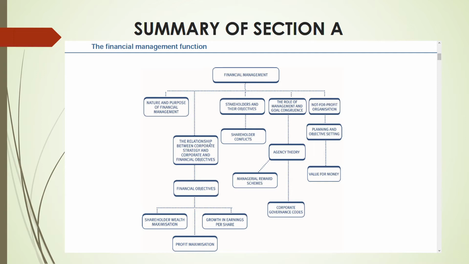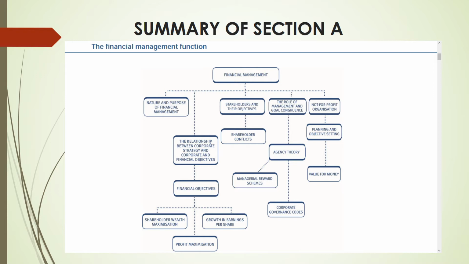Next, we have corporate governance code. In SBL, we have this corporate governance code, right? And also in your F1 paper, corporate governance code. Very important again, because as a financial manager, financial director, the financial management staff, they have to follow this corporate governance code. It's everywhere, wherever you are, whether you're an accountant, a finance manager, in financial accounting, management accounting, whoever you are, you have to follow the corporate governance code. That's why it is so important that it is included in all the ACCA papers. If you see, corporate governance code will be there.